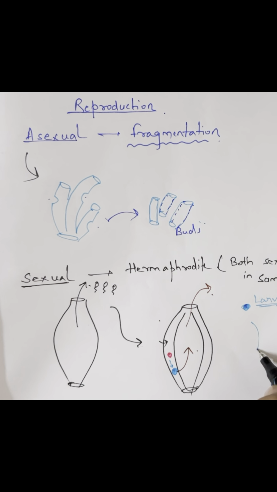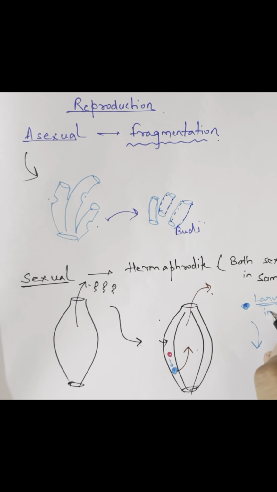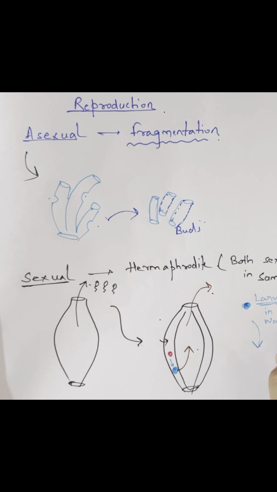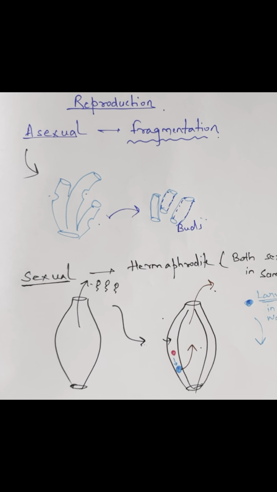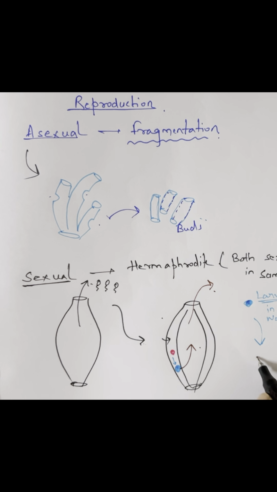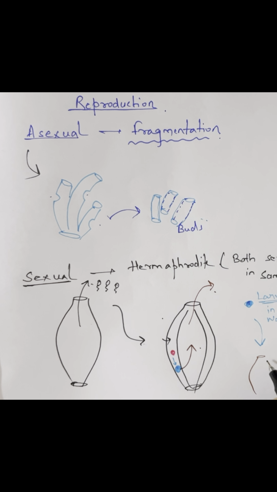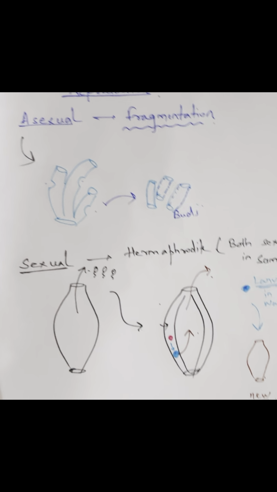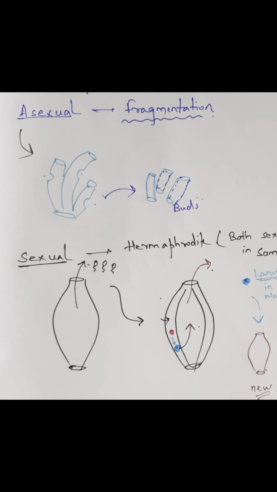And this larva will go outside via osculum. It will come into the water and develop into a new sponge. So all this is happening via sexual reproduction. Okay, this is a new sponge which is formed.